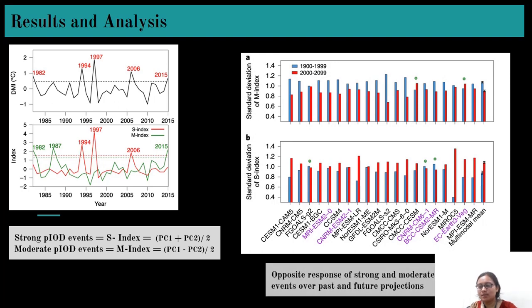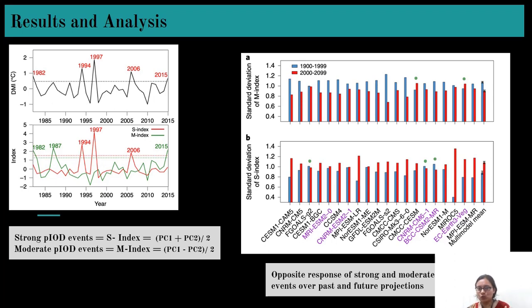So here is a very interesting result. What is shown here? It is the opposite response of strong and moderate positive IOD events over the past and future projections. Here the blue bar graphs are the results from 1900 to 1999, and the red one is 2000 to 2099.